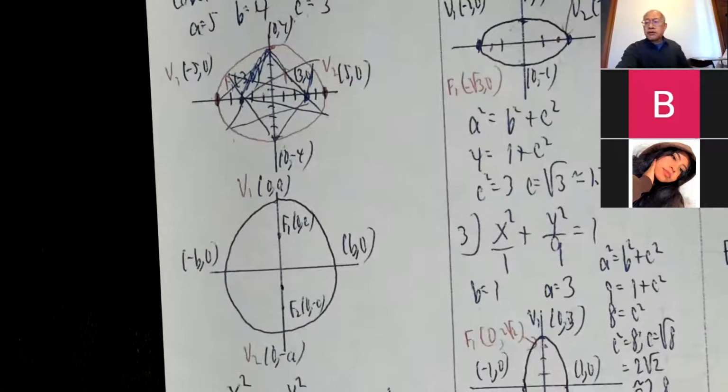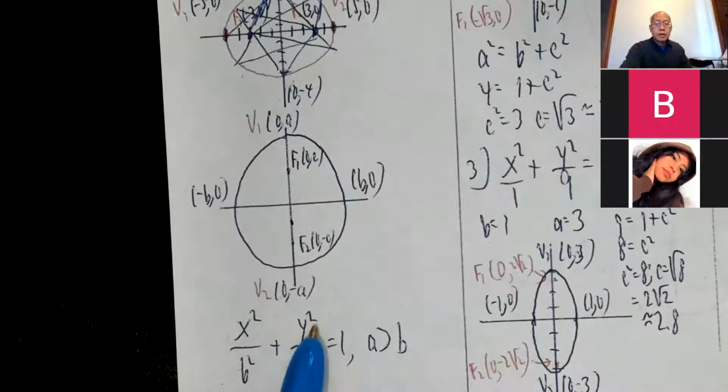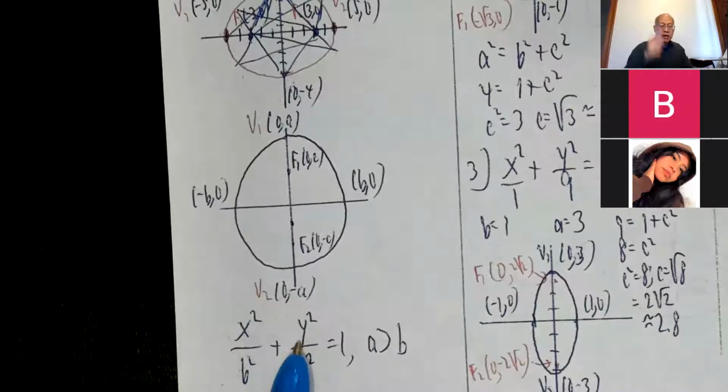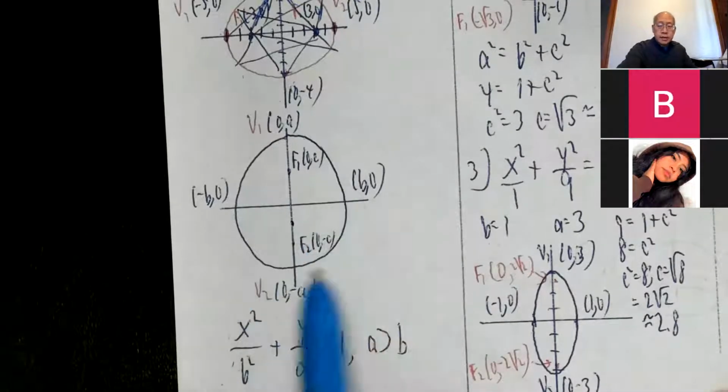All right, bulging vertically. Let me show you this, and then that's about it. We're going to write x squared over b squared plus y squared over a squared equals 1. So for the ellipse, I'm always going to put the x first and not the y. For the hyperbola, we will have occasion to write the y first sometimes, and I'll show you when. And again, a is bigger than b. So this is bigger than this, which means it's going to be bulging this way.